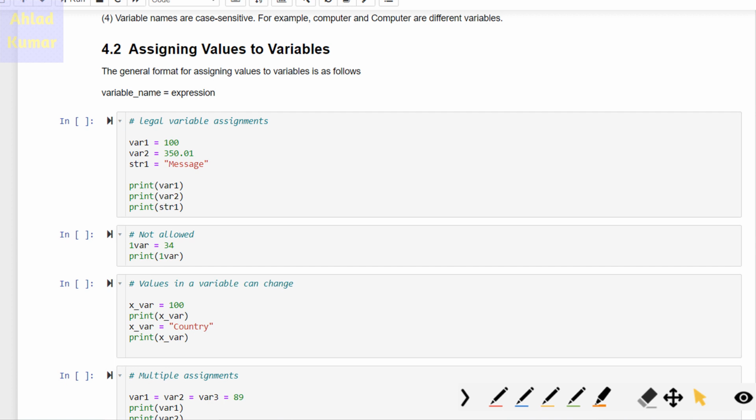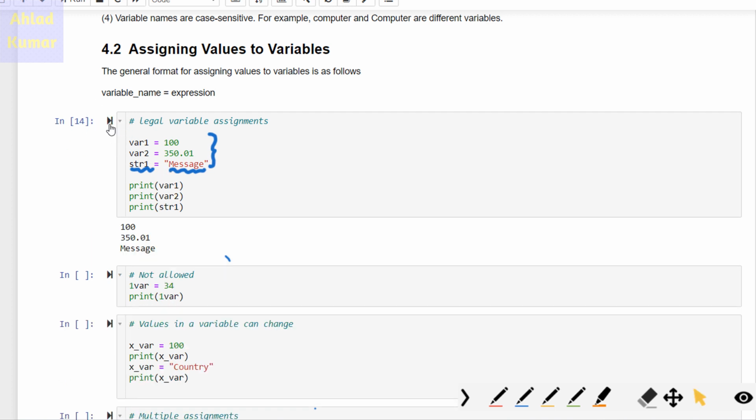We can define a variable var1 as 100, we can define another as 350.01, and we can pass a string into the variable str1. Once we run this, we get 100, 350.01, message. So you can see we can store float values, integer values, and string values in variables. This example shows that.